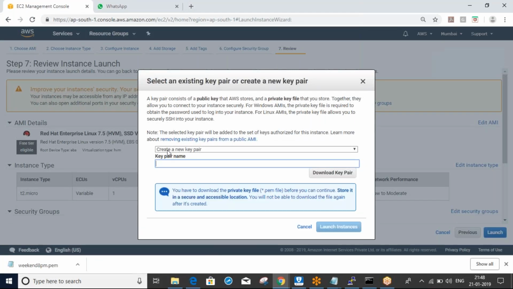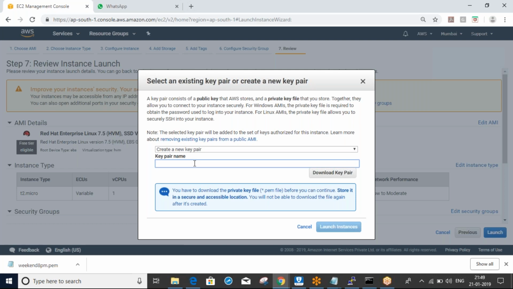So here you can see create a new key pair. In AWS, at the very first time to log into Linux servers, we will not get any password. So they will give one default username, but they don't give any password. Using the default username and these keys, we can access the AWS Linux servers.